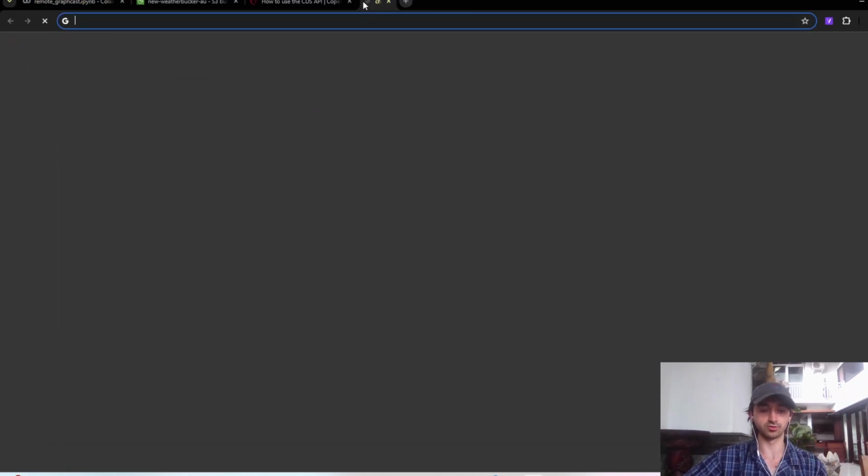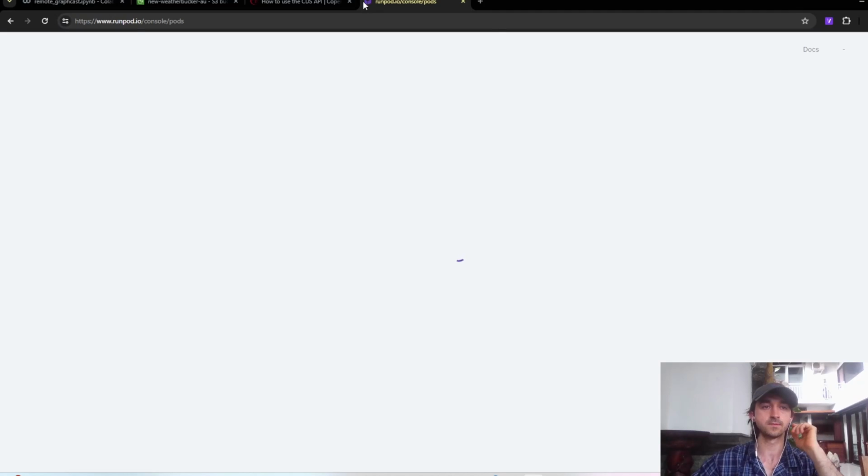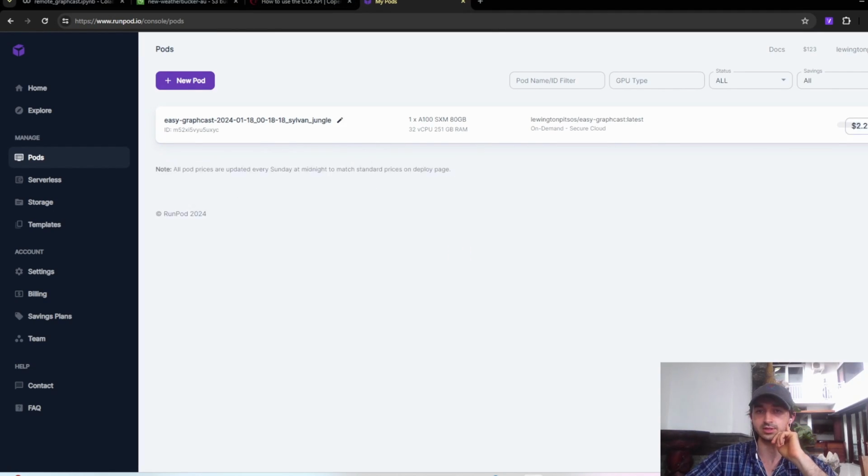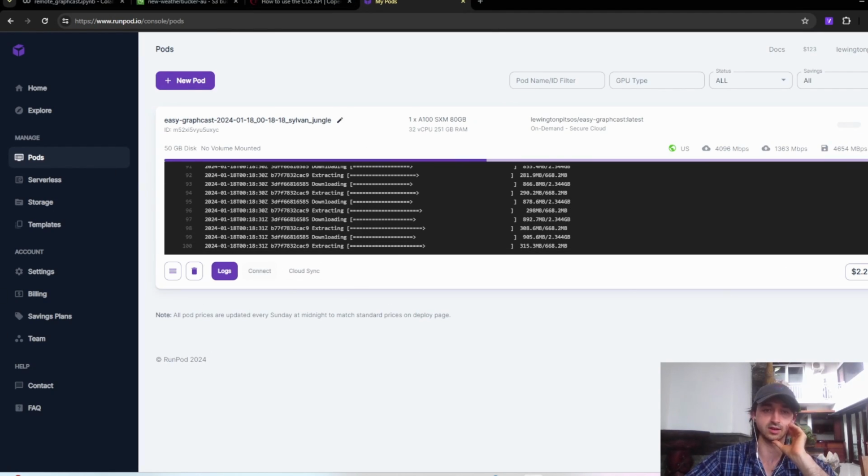Now, if you actually visit RunPod, you can see that there's this pod, and this pod is now running, and it's downloading stuff. It's downloading a Docker image. So we can keep track of it here and make sure everything's going fine.